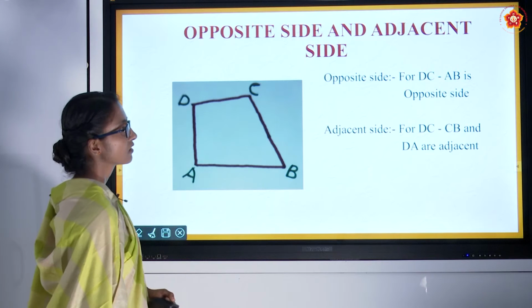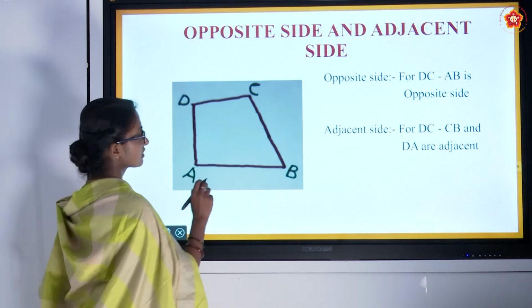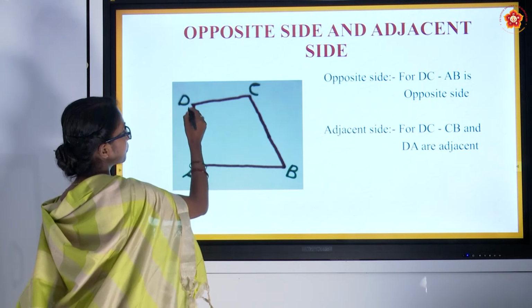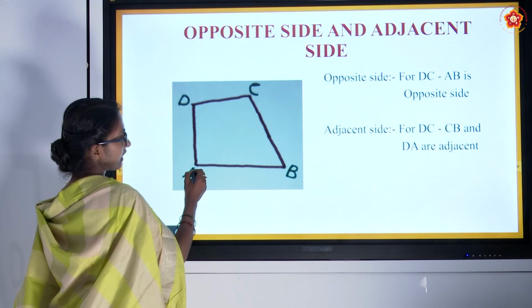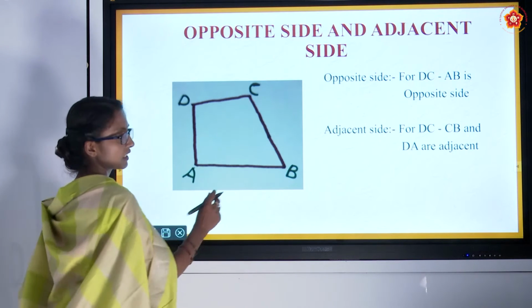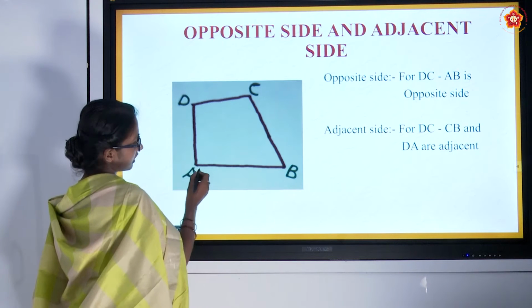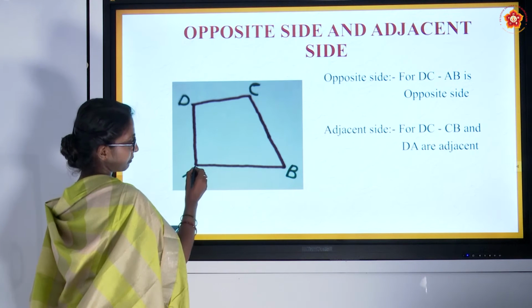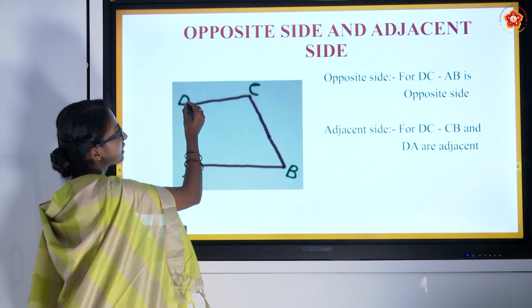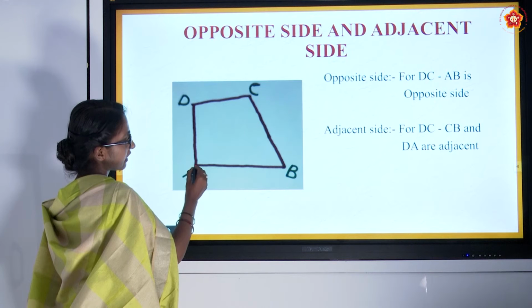Adjacent side. Adjacent side is nothing but DA and AB. These are two sides, but the end point of AB is going to meet the end point of DA.